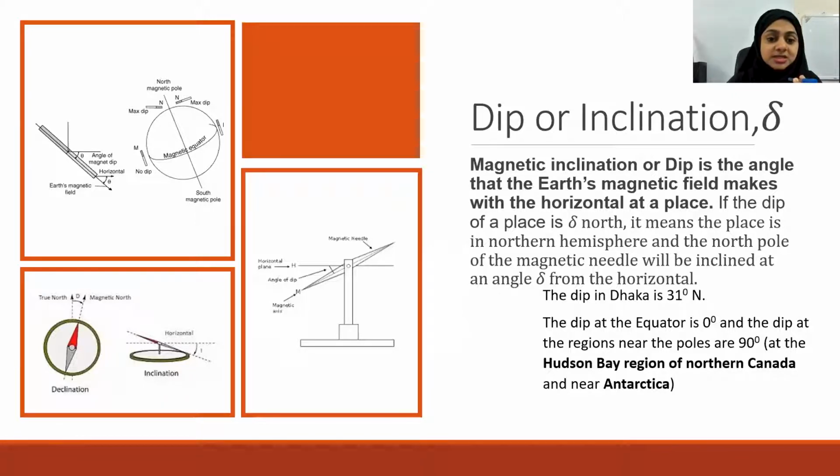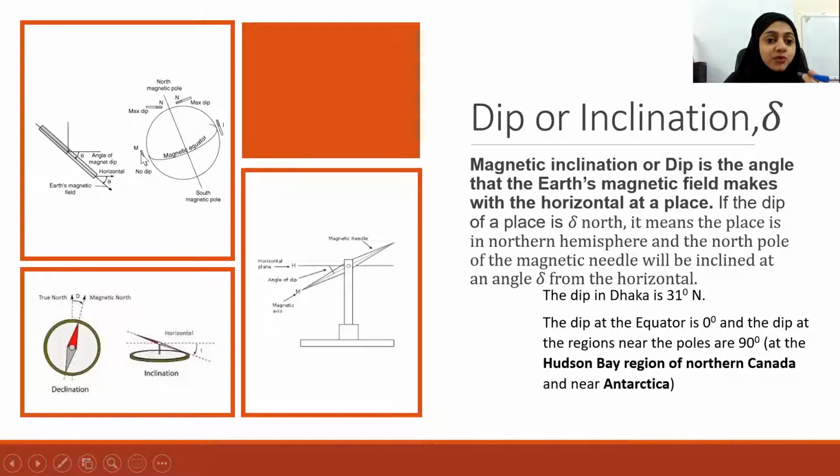Now, if you place a magnetic compass here at the equator, both the north pole and the south pole will be attracted equally because it is at the middle, at the equator. There, the dip is zero, which means at the equator, the magnetic compass will align in the horizontal direction. There is no dip because the north pole and the south pole will be attracted by both ends of the earth almost equally. So near the equator, there is no dip.